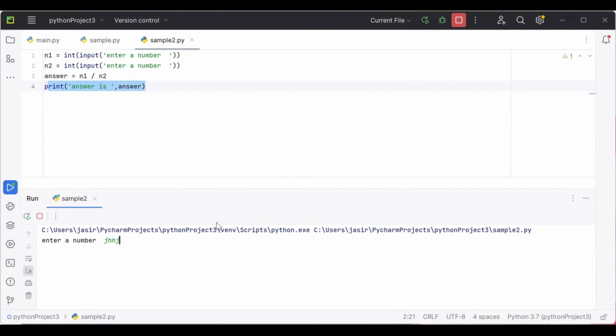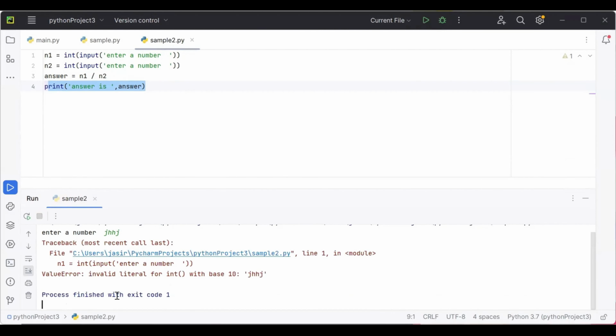But here, there can be an exception whenever the user, instead of typing a number, types a letter. You can see the program crashed. It's saying value error, invalid literal for int. See? So this is an exception and the exception is value error. Okay? So this is one kind of exception.